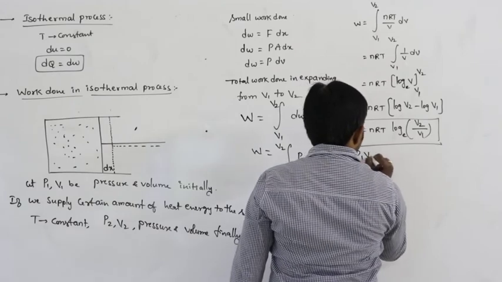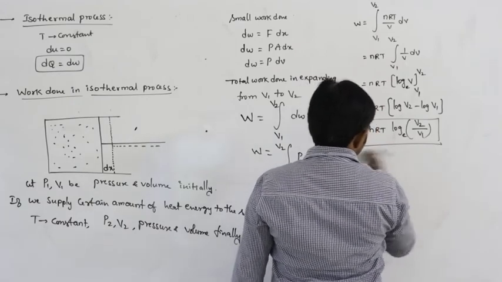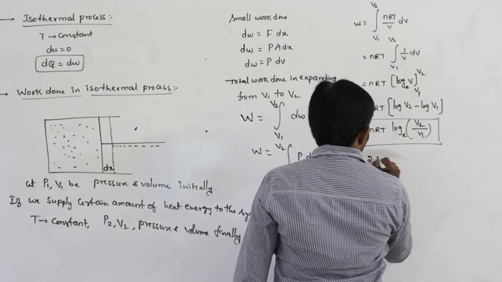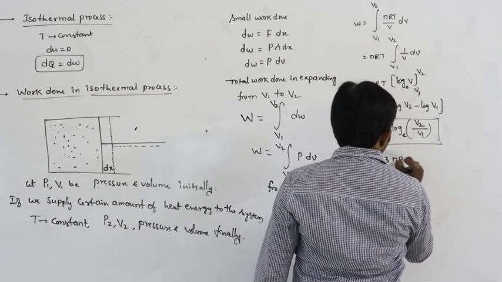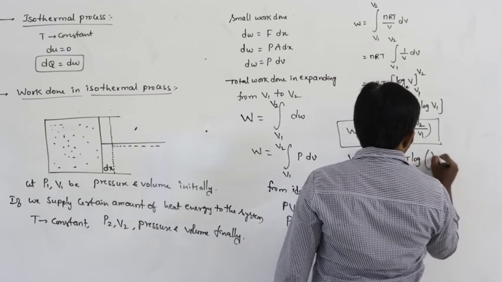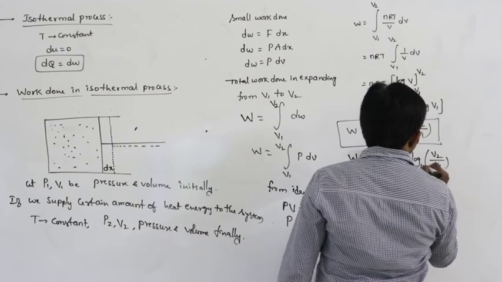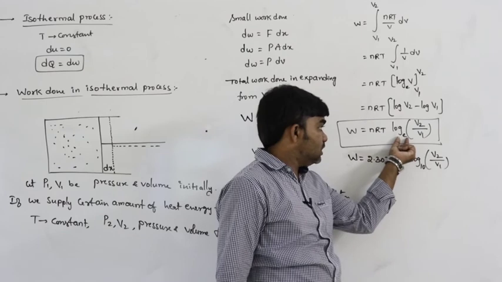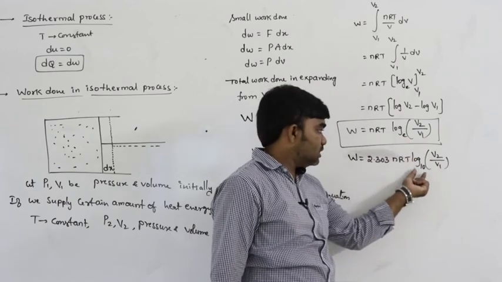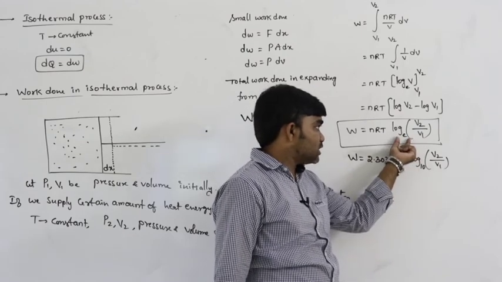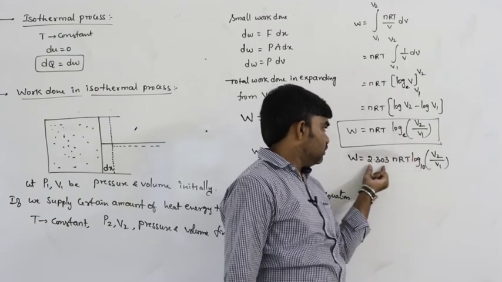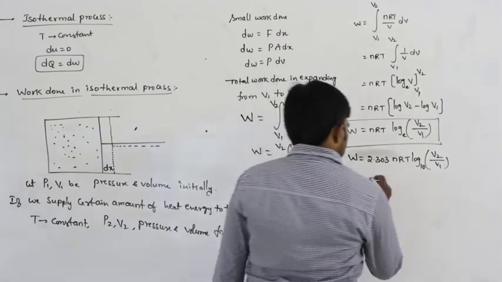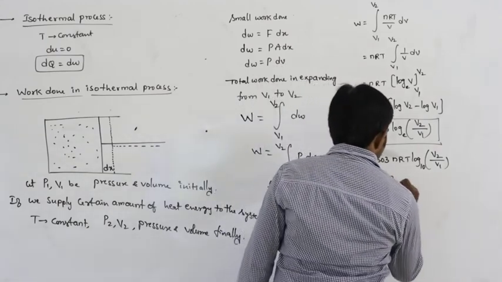The exponential logarithm can be converted into the base 10 logarithm by multiplying with 2.303, giving 2.303 nRT log V2 by V1 base 10. And we know P1 V1 is equal to P2 V2.